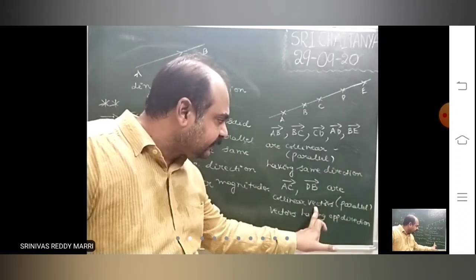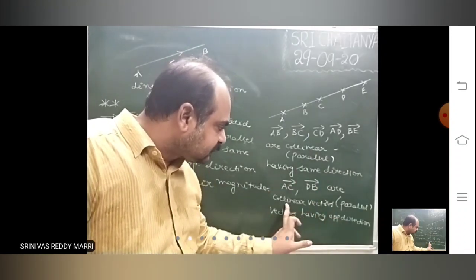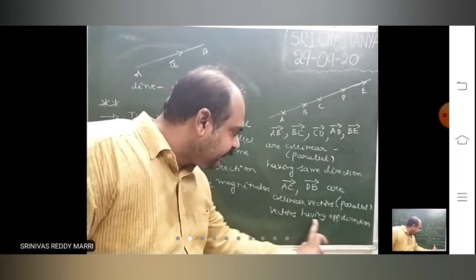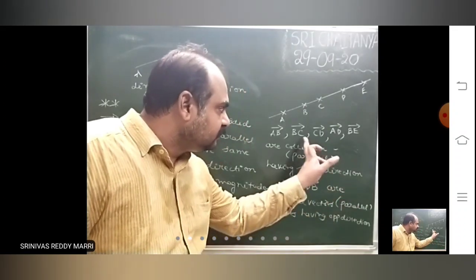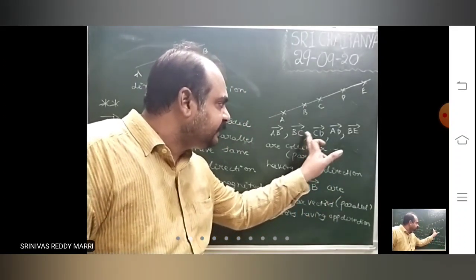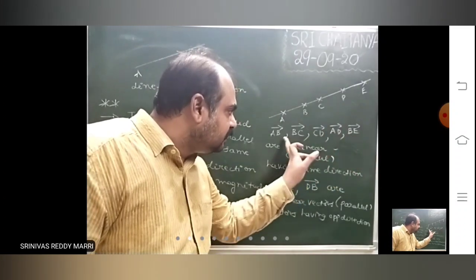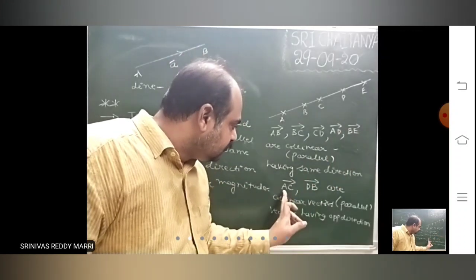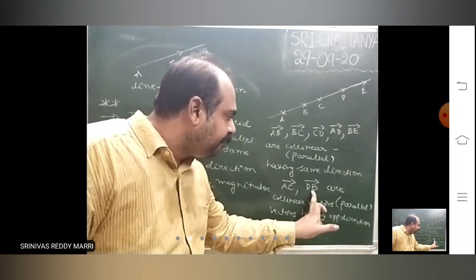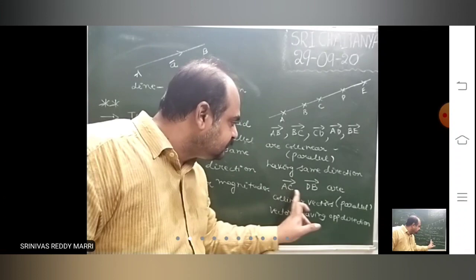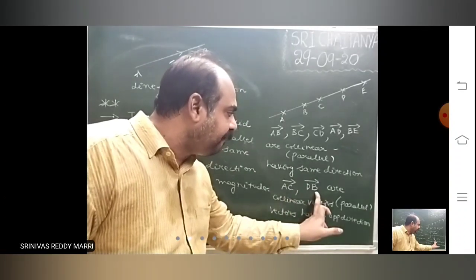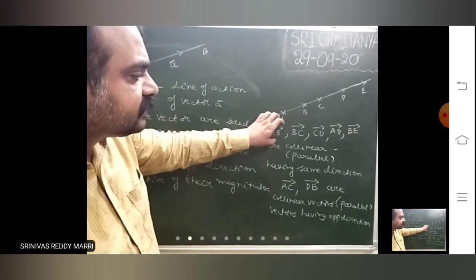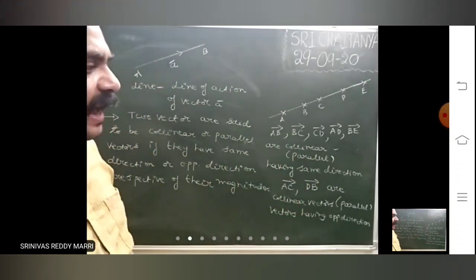So these are collinear vectors having same direction, and also parallel vectors having same direction. These are collinear vectors having opposite direction, and also parallel vectors having opposite direction. Both are called collinear vectors or parallel vectors.